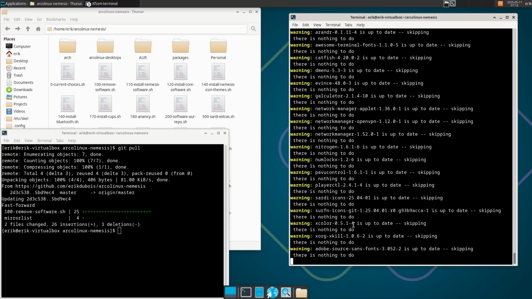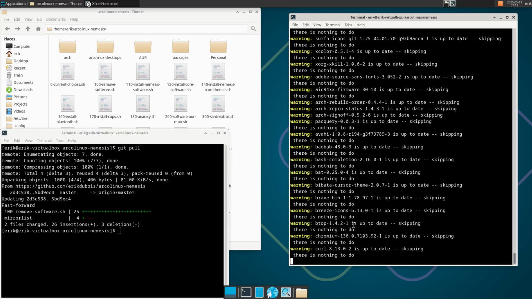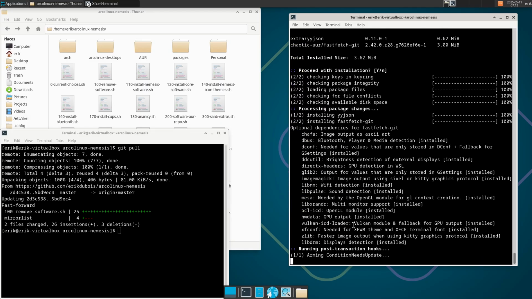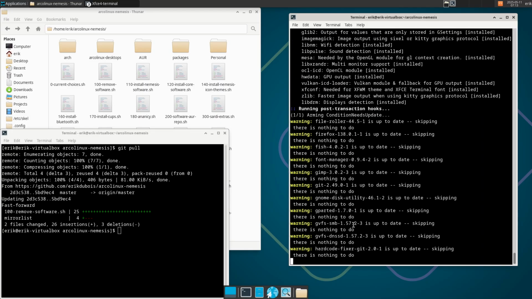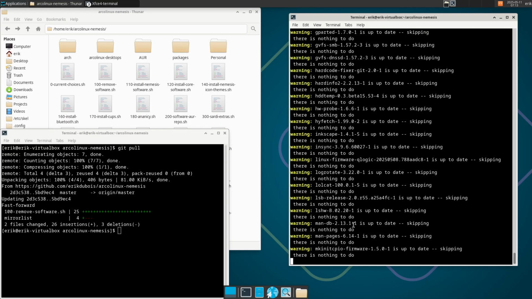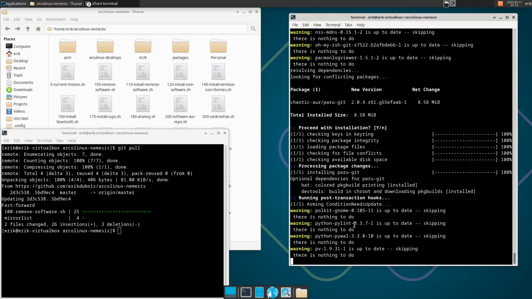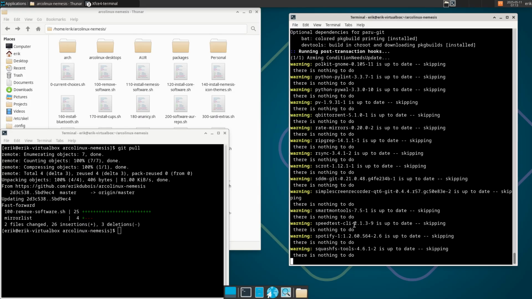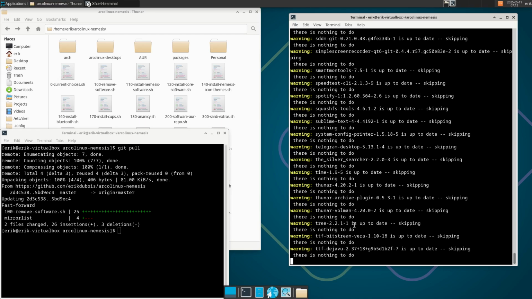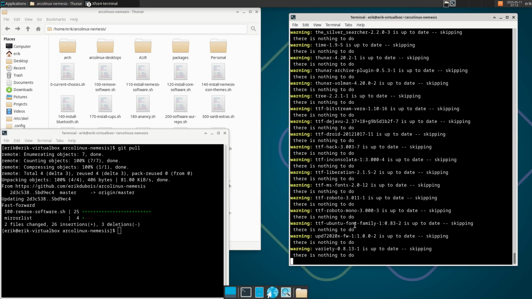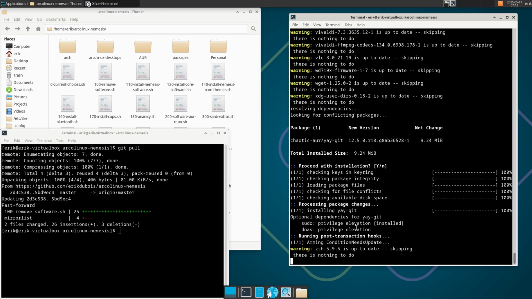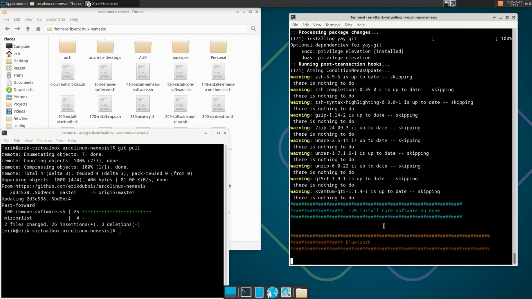And for neofetch, fastfetch will come. There he is. That's one installed. Then the other one, and probably yay at the end. Yay-git. There you go. Now I can stop, right?